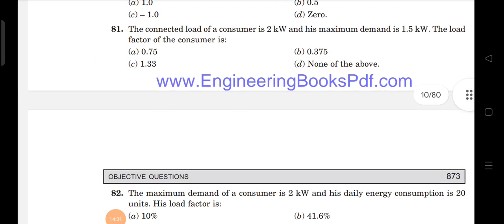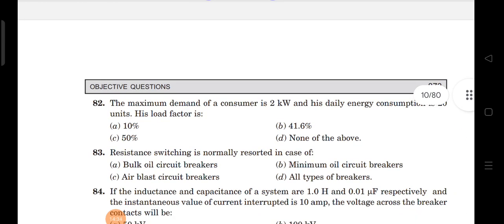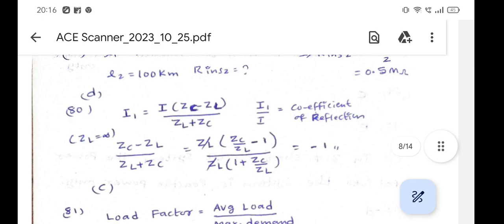Next, 82nd question. The maximum demand of a consumer is 2 kilowatts and his daily energy consumption is 20 units, right? Now here I can easily calculate load factor. What is the formula for load factor? Load factor is equal to average load by maximum demand. Maximum demand is given, right? Next, I need to calculate average load. Average load is equal to number of units generated by 24 hours.